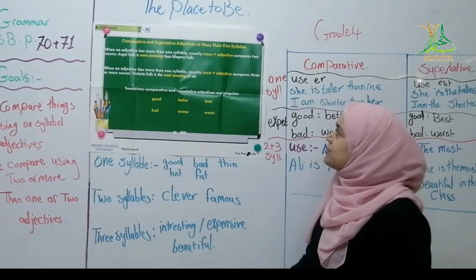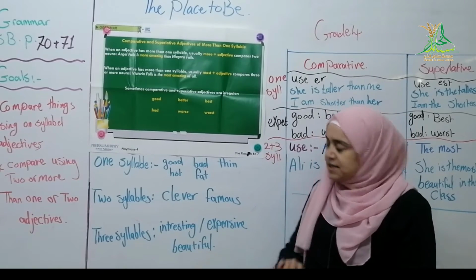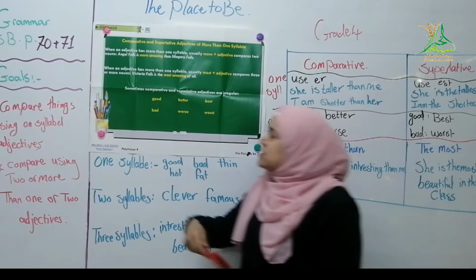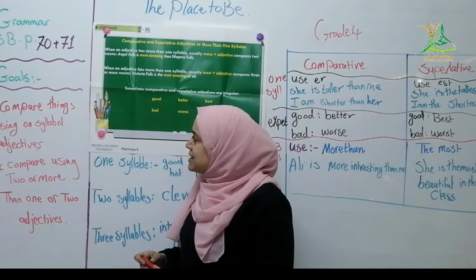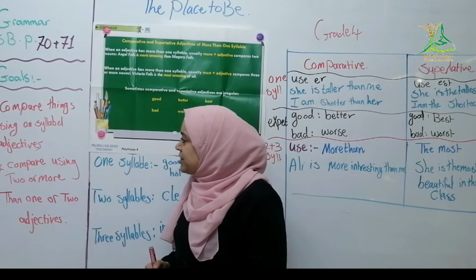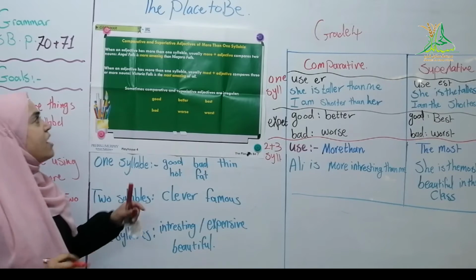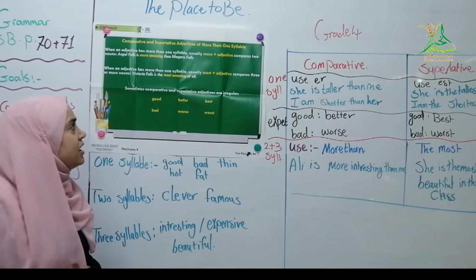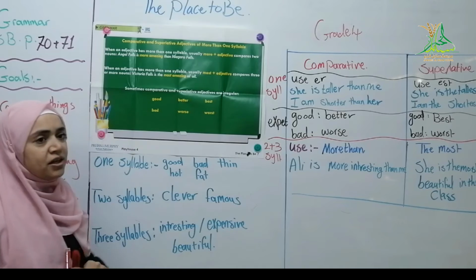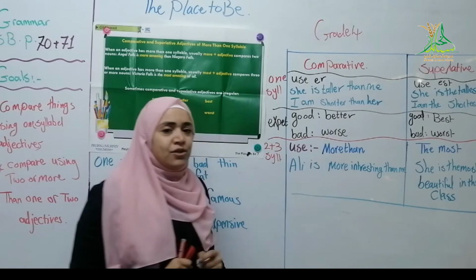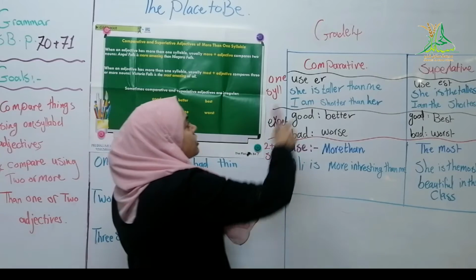Today, inshallah, we are going to start a new lesson: comparative and superlative adjectives of more than one syllable. Our goals for today are to compare things using one-syllable adjectives and to compare using two or more syllable adjectives. Now, let's please look at the board. We have this poster, but we are not going to study it now. Now, move with me to this table.